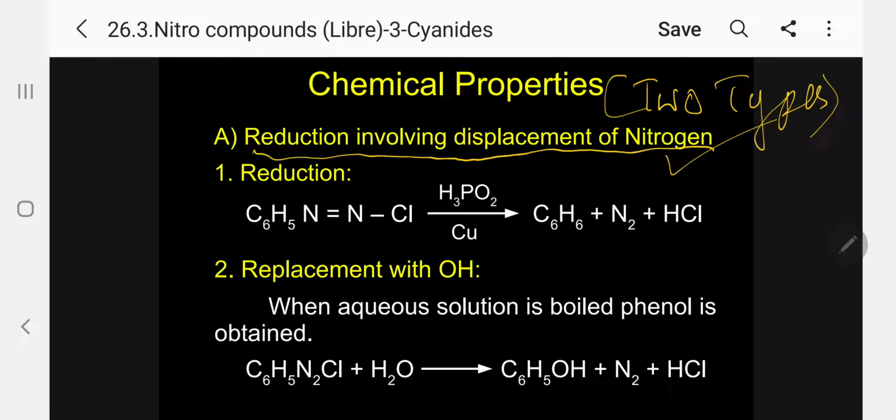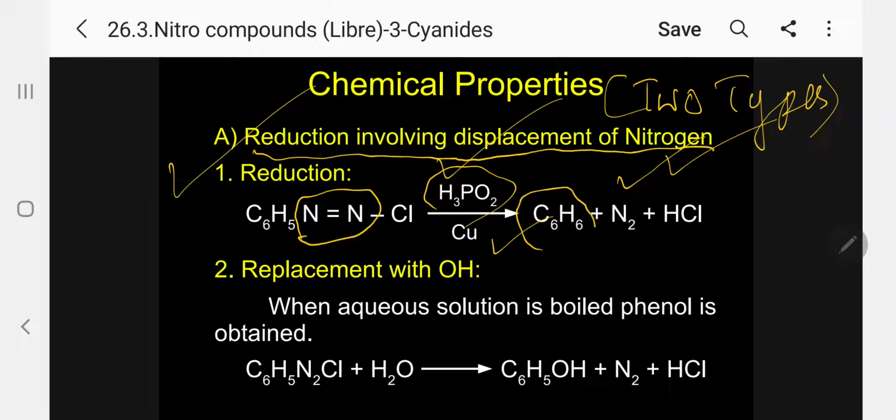Kindly follow. So, first let me take reduction. Diazonium chloride, when you treat with hypophosphorous acid, H3PO2, in presence of copper, so we are getting N2 eliminated in the form of N2 gas. And the hypophosphorous acid, that is H3PO2, is supplying hydrogen, forming benzene and HCl is formed. Kindly follow.